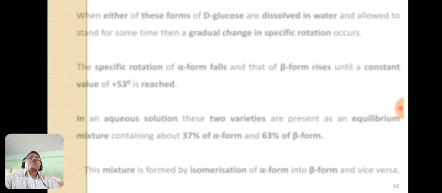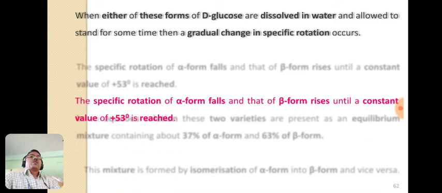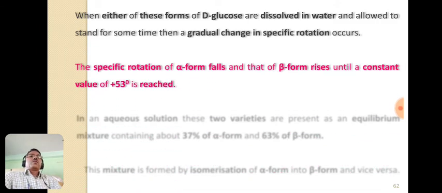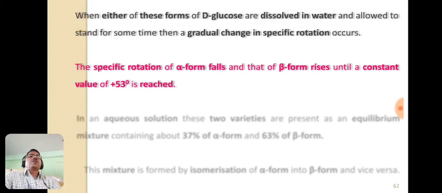Now let's see here, when alpha D glucose and beta D glucose are dissolved in water, their specific rotation undergoes variation or changes. For example, when alpha D glucose is dissolved in water, or allowed to stand in water, its specific rotation falls.